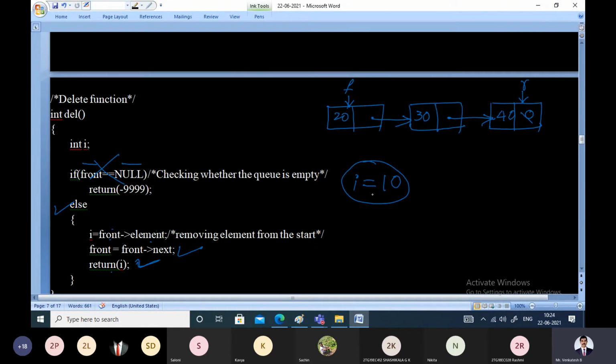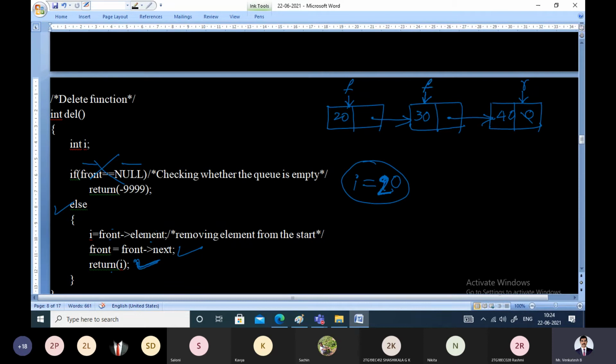Else part, what do we do? In a variable, obtain the front pointer element. What is the front pointer element? 20. We'll store 20 in the variable i, and just after, if you want to delete this, make front point to the next node. So front equals front pointer next. Front is being advanced so that it can point to the next node, called 30.